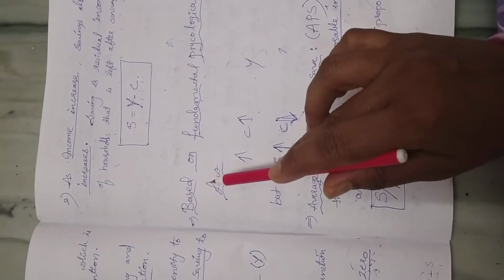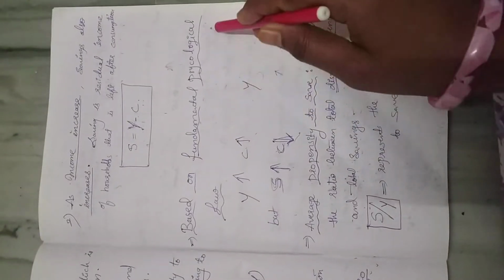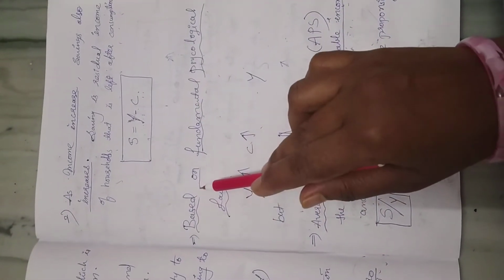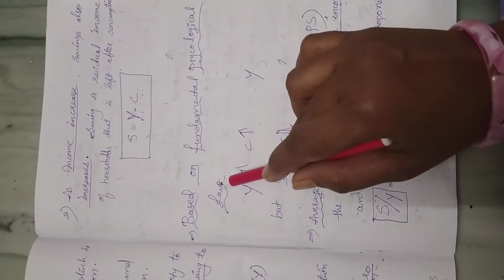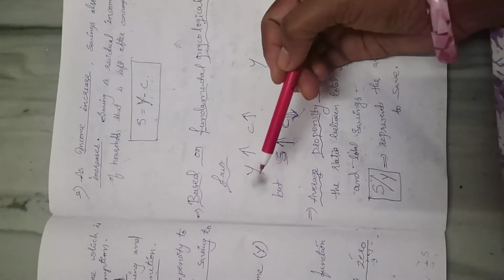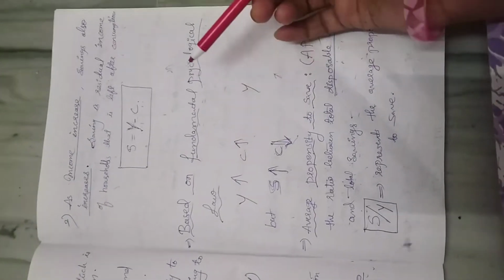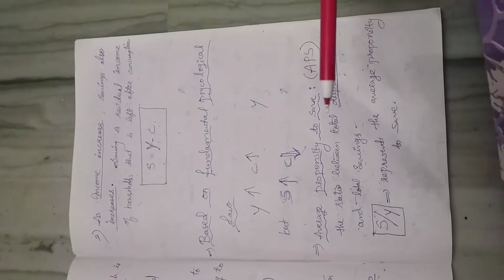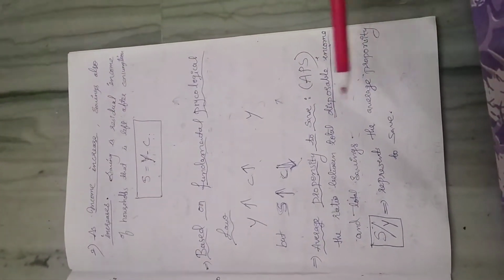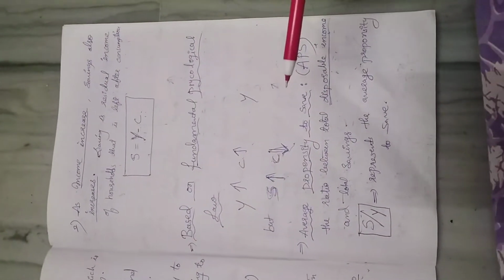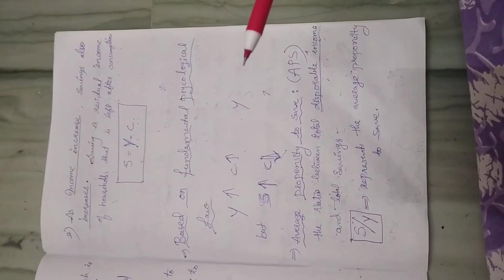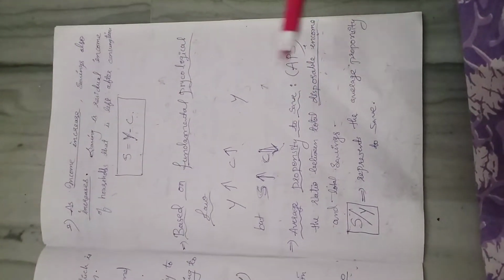This saving function is based on a fundamental psychological law, just like the Keynesian consumption function. Every human being thinks and behaves like this: when their income increases, only then will their savings increase. At zero or low levels of income, they are unable to save.